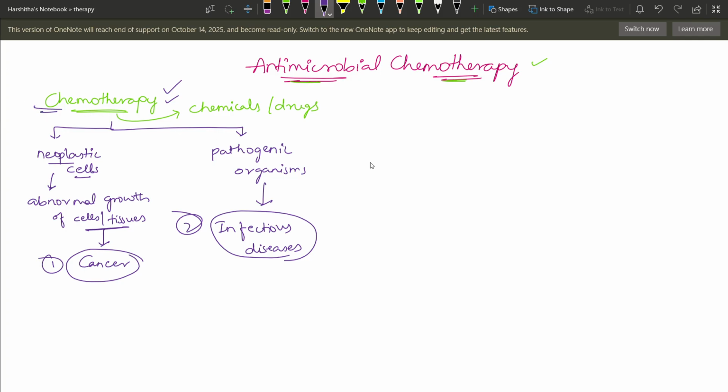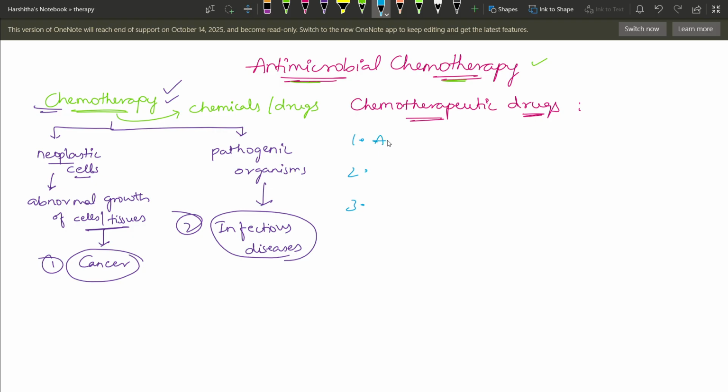Right. So coming to the chemotherapeutic drugs. See, chemotherapeutic drugs are majorly of three classes we can say.